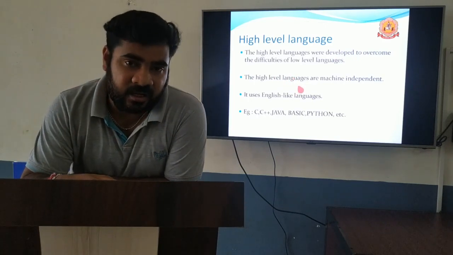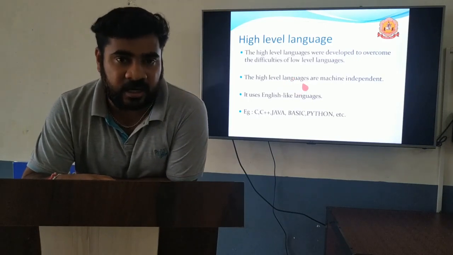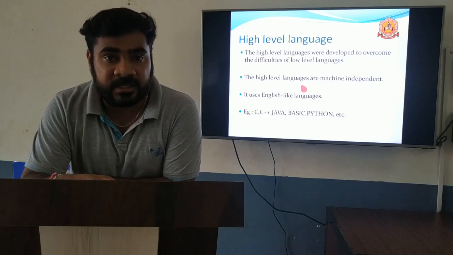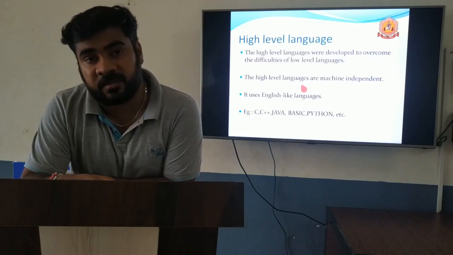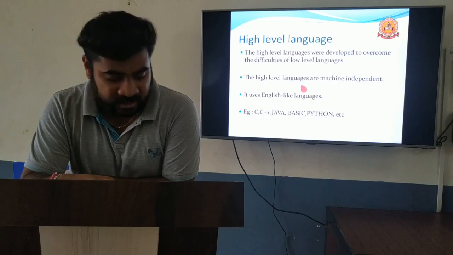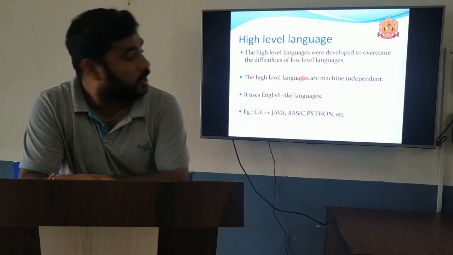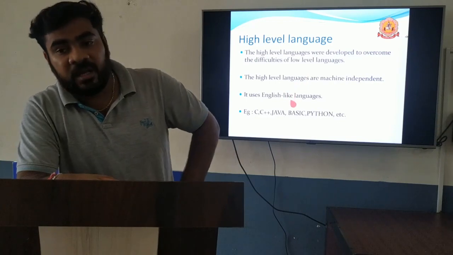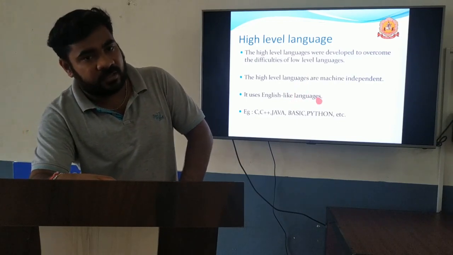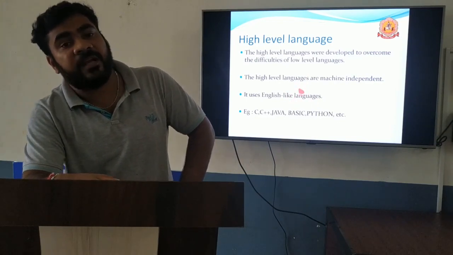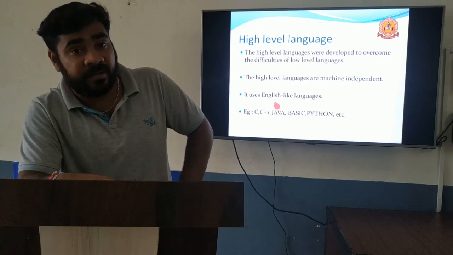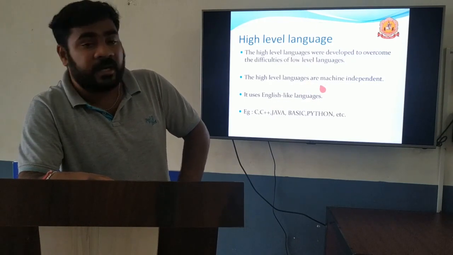If you take machine level language or assembly level language, that is dependent on particular systems. If you write the code in one system, it will work only in that particular system. It's not working in other systems. So if you use a high level language and write the program in one system, it can be copied to any other system also. That is platform independent or machine independent.